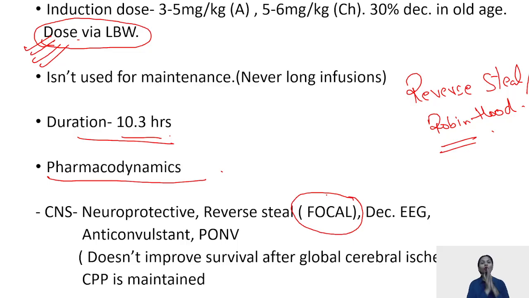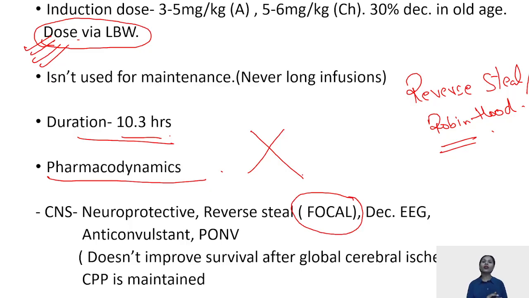If there is global cerebral ischemia, like your cardiac arrest, in those cases, if asked that after cardiac arrest, is thiopentone useful to decrease the ischemia? The answer is a big no. Because thiopentone needs some electrical activity of the brain to work. So it has to be said that thiopentone is of no use for post cardiac arrest. If a patient had global cerebral ischemia, thiopentone is not going to work.